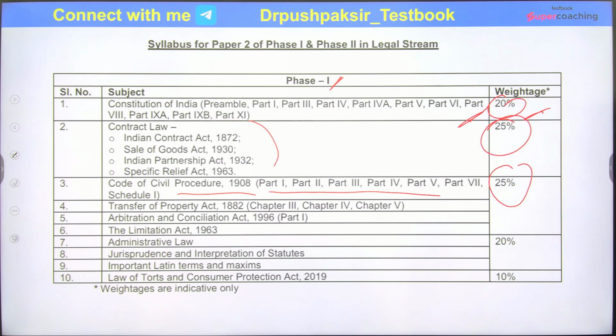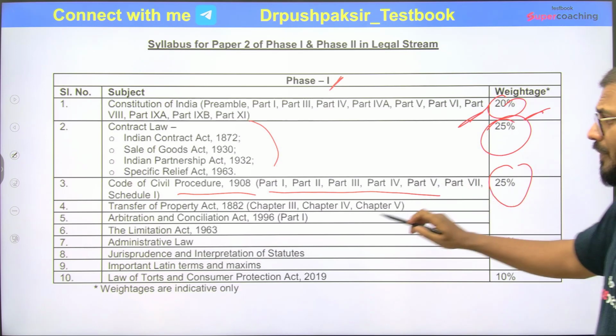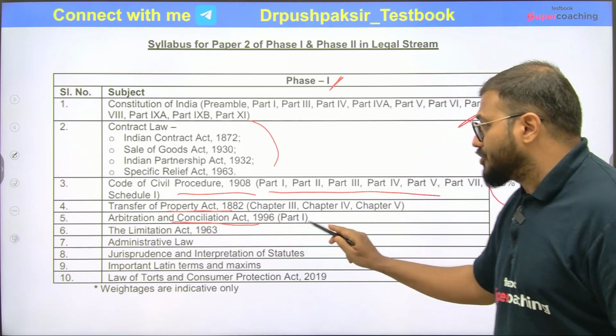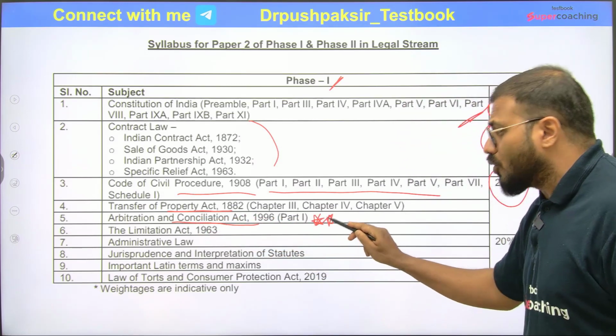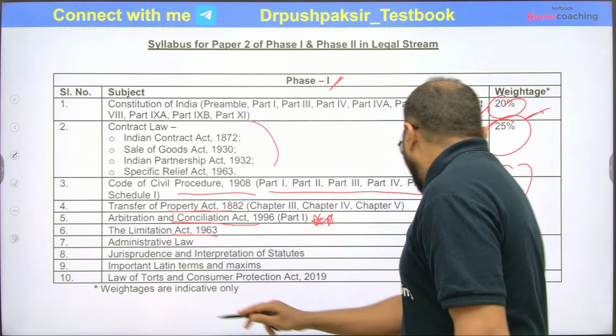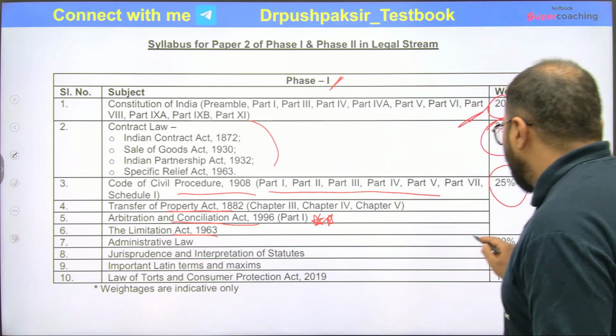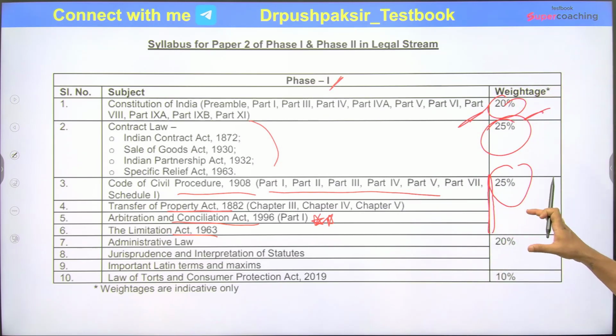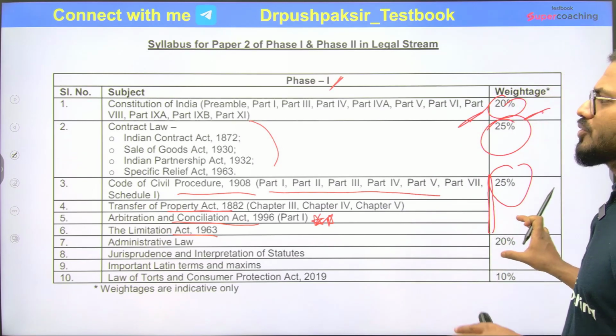Again, 25% weightage for these 3. Transfer of Property Act, Arbitration and Conciliation, which is very much in the news these days, so you will see many questions. Then the Limitation Act. So from 3 to 6, I guess 25% weightage is attached to this part.